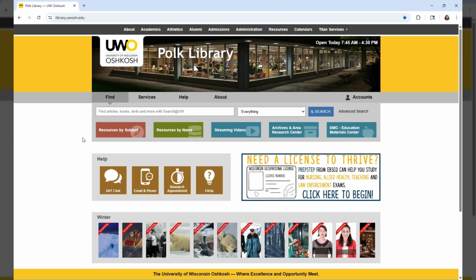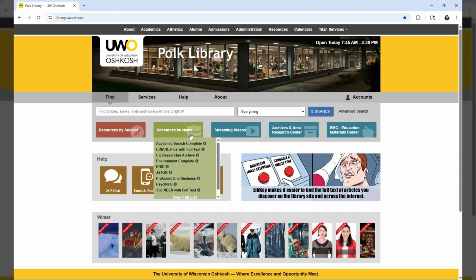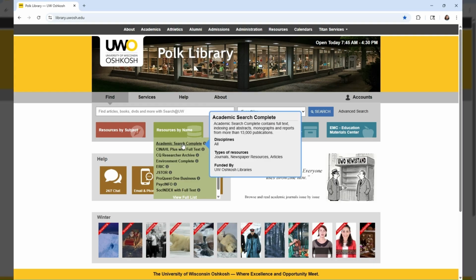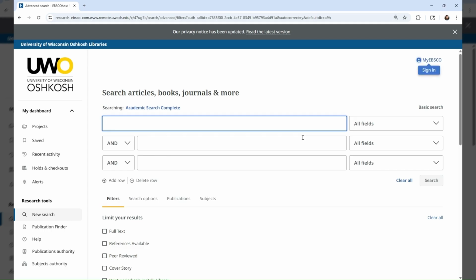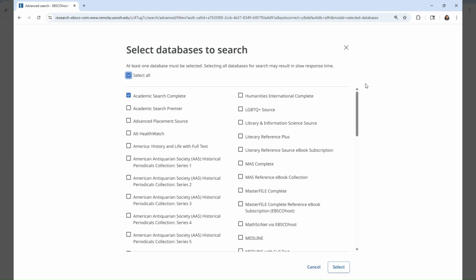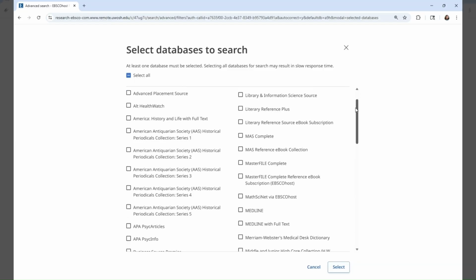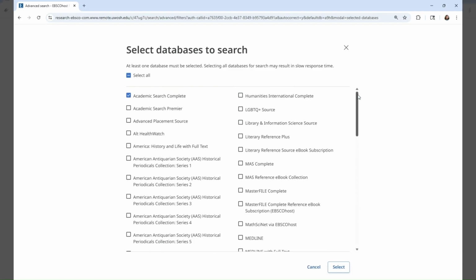The last databases that I want to cover are the EBSCO databases ERIC and Academic Search Complete. I'm mentioning these together because you can search them both at once. Let me show you how. From the UW Oshkosh Library's website, hover over Resources by Name and select Academic Search Complete from the top. Now, click here where it says Academic Search Complete, and you'll see a complete list of the EBSCO databases that we subscribe to. This is not all of our databases, these are just the EBSCO ones.